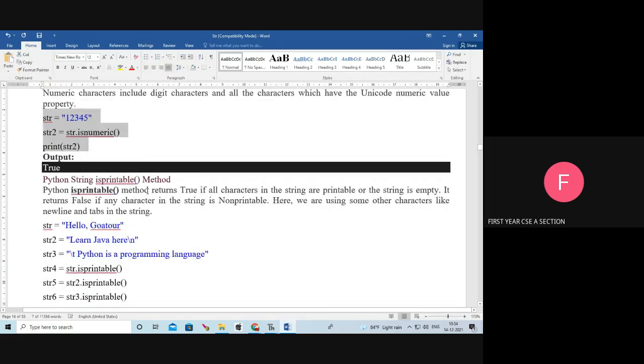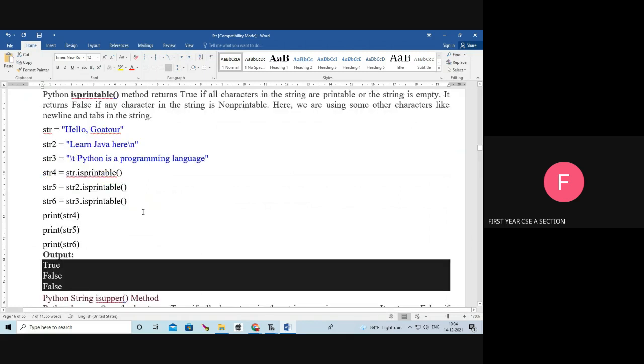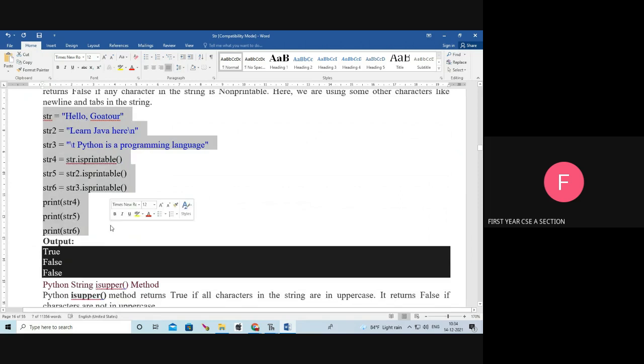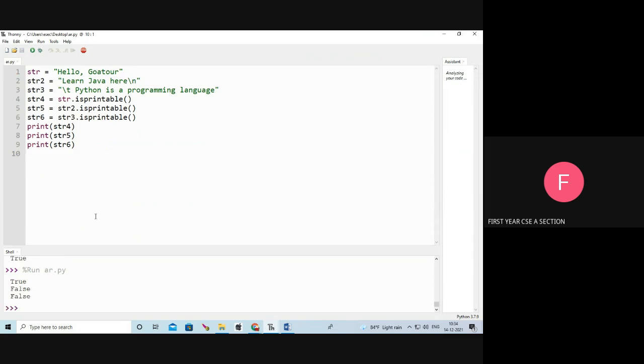Next is the isprintable function. The isprintable function returns true if all the characters in the string are printable, or the string is empty. Okay, we will see the example. str equal to hello, comma, Goa 2. str2 equal to line Java here, slash n. Next, str3 equal to slash t, Python is a programming language. Next, str4 equal to str dot isprintable.